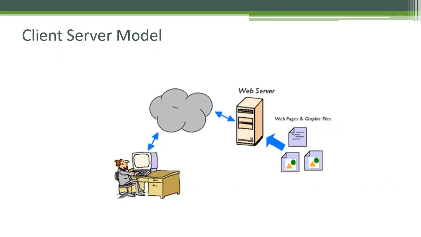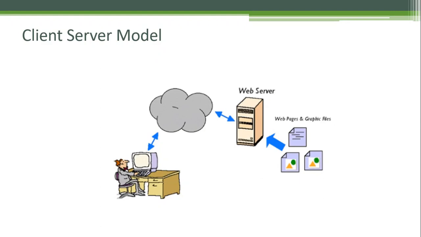So the client end user will use the browser to send an HTTP request to the server. The server will analyze the request. It checks whether the website is present or not, and provides the required information in the form of web pages or graphic files. That is called the HTTP response.